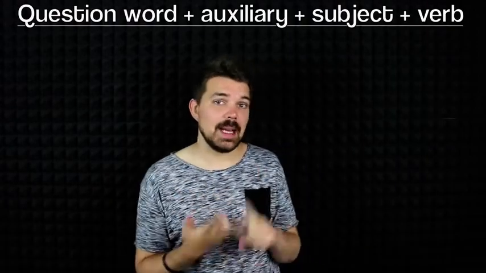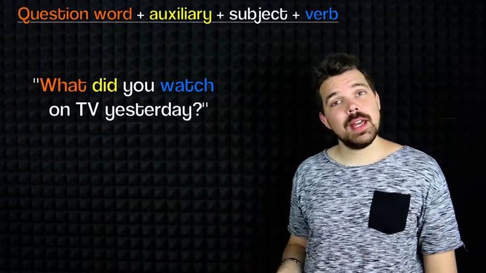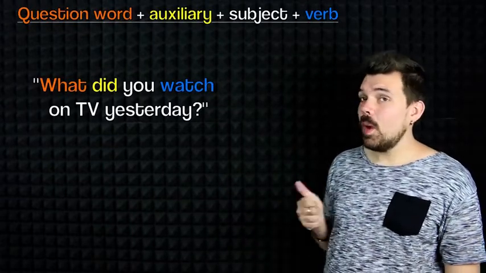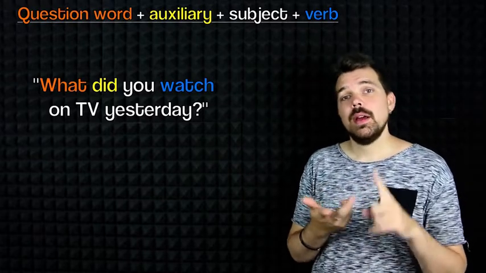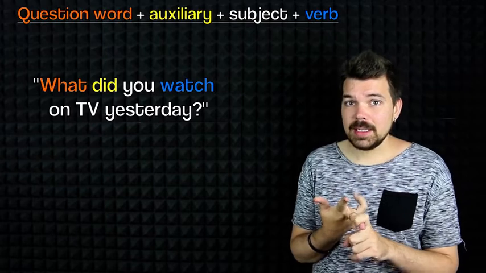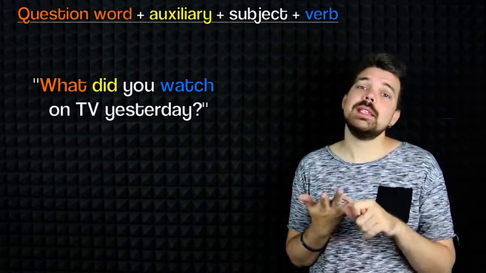Now, let's take a look at some questions. The question form is the same as the present simple question form, and it will be the same also in other tenses. It is question word, auxiliary, subject, and verb. Now, let's look at some examples. What did you watch on TV yesterday? As you can see, what is the question word. Did is the auxiliary. You is the subject. And watch is the verb.